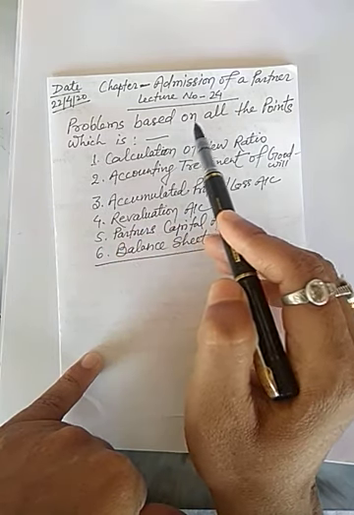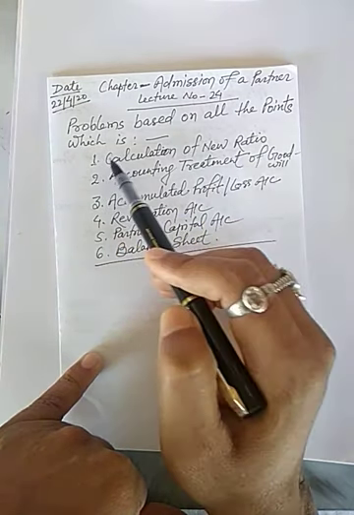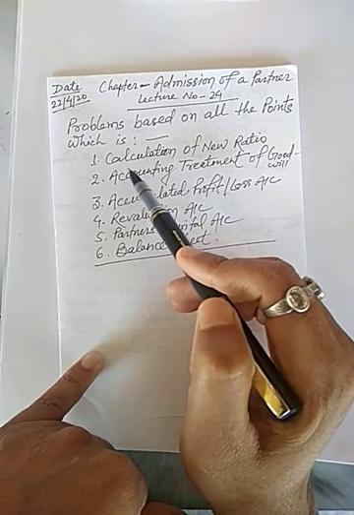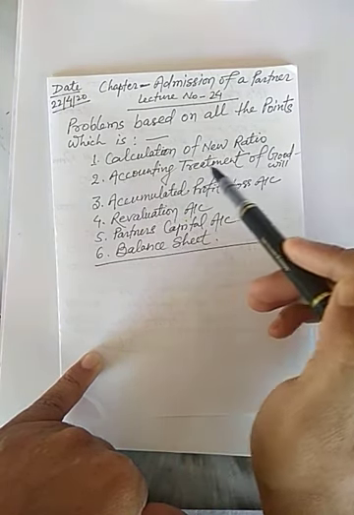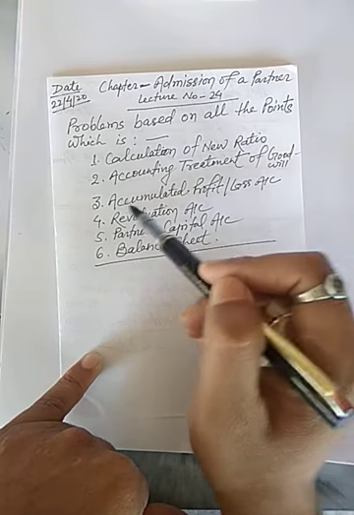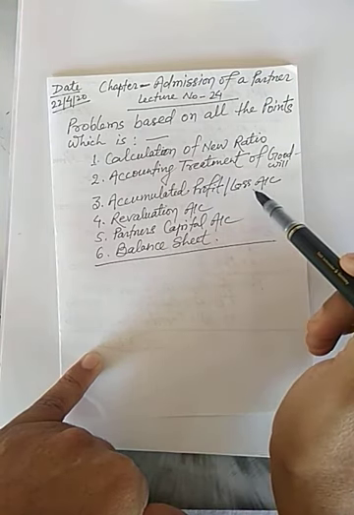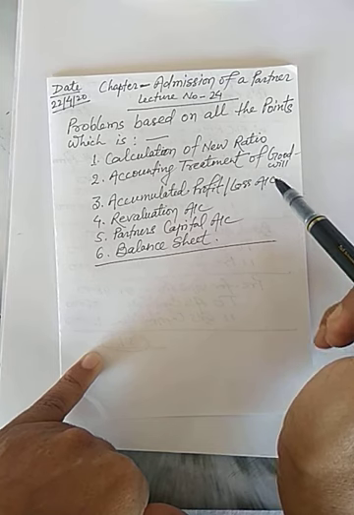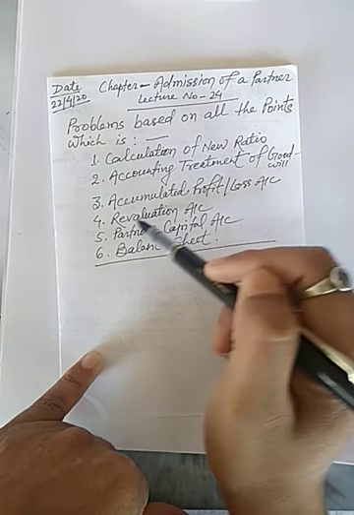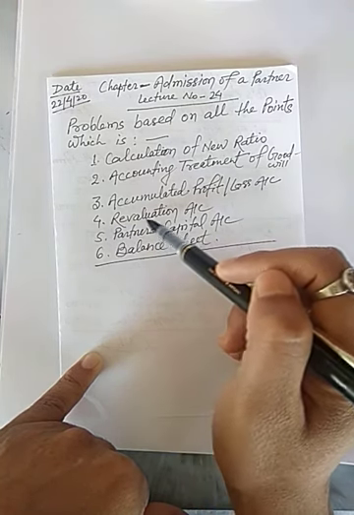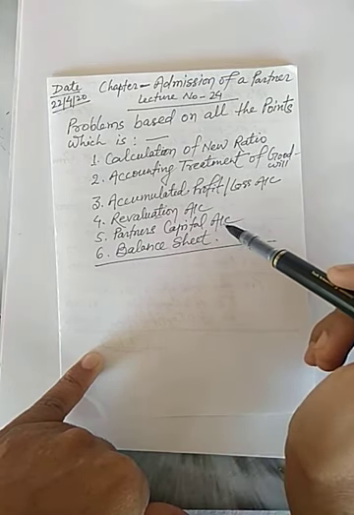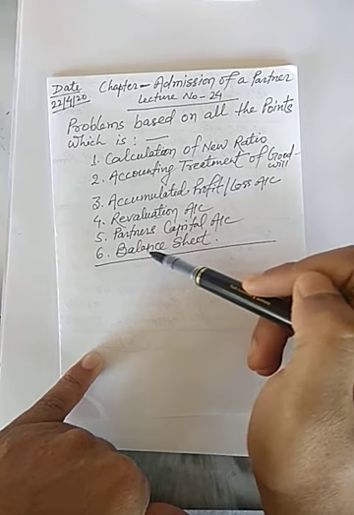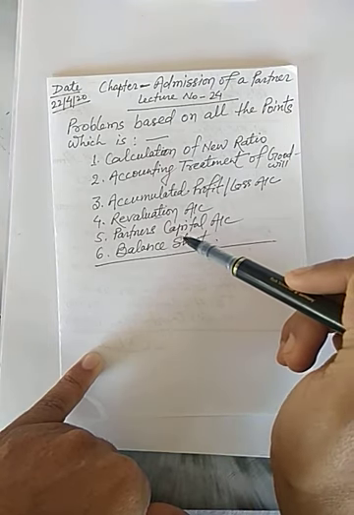Problem based on all the topic, which is calculation of new ratio, accounting treatment of goodwill, accumulated profit and loss account, and reserve also. Fourth point is revaluation account, partners capital account, and last point is balance sheet.